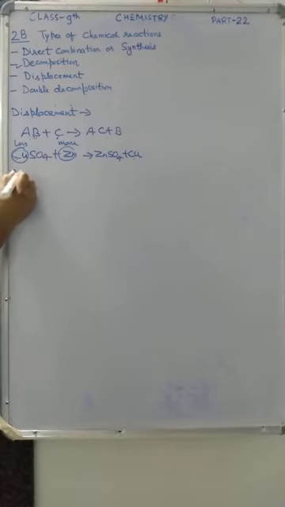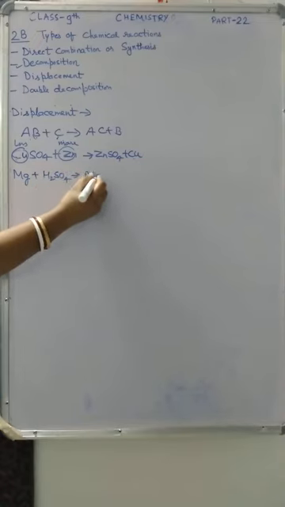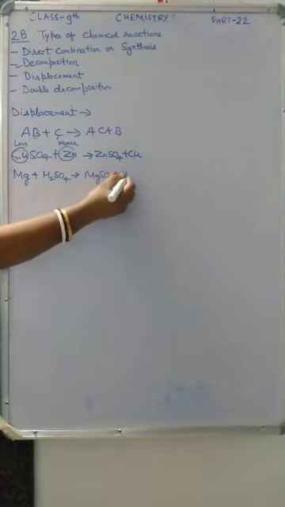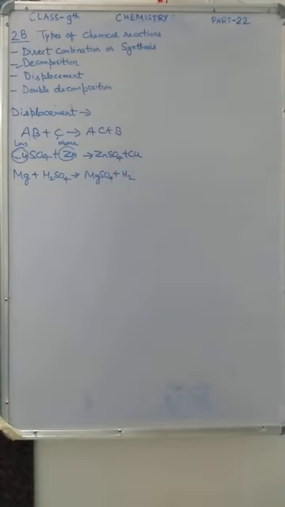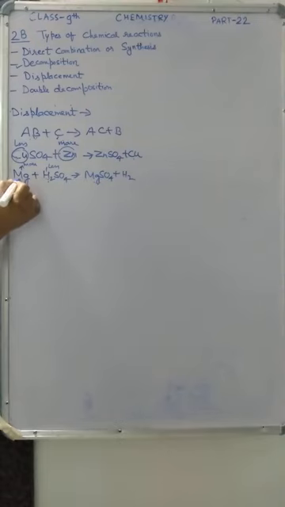One more example: Mg plus H2SO4 gives MgSO4 plus H2. In this you can see magnesium is more active than hydrogen. Magnesium is more active, hydrogen is less active. So hydrogen is displaced by magnesium. In the place of hydrogen, now magnesium is there, because magnesium is more active than hydrogen. That is why it is called a displacement reaction.